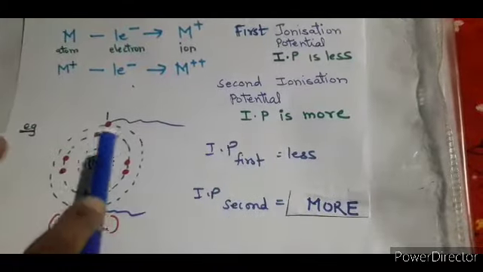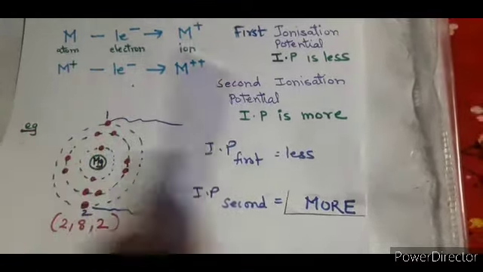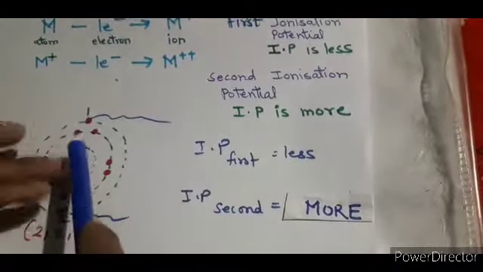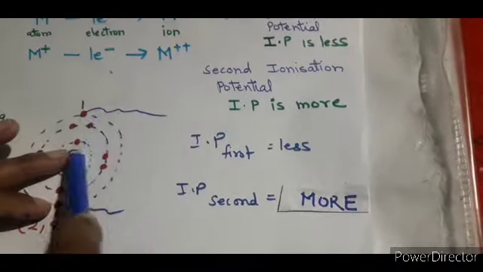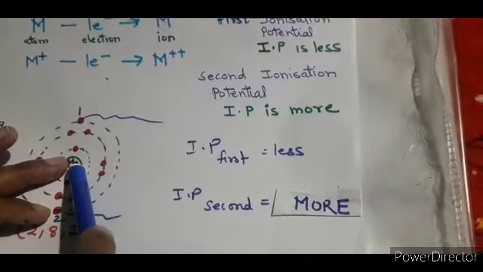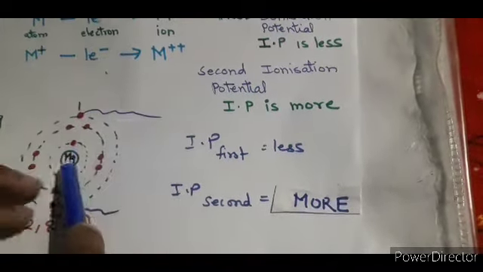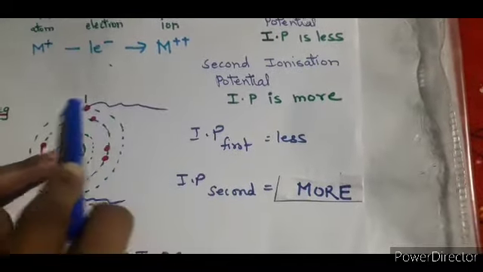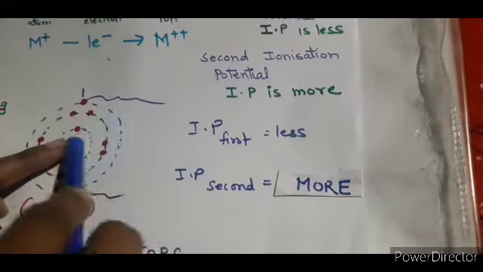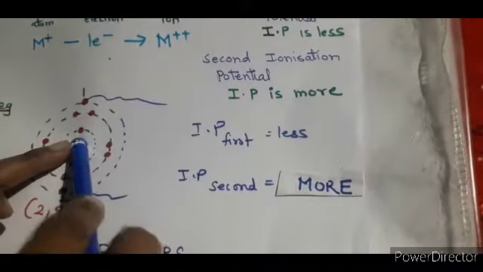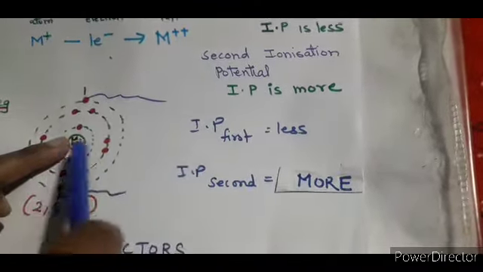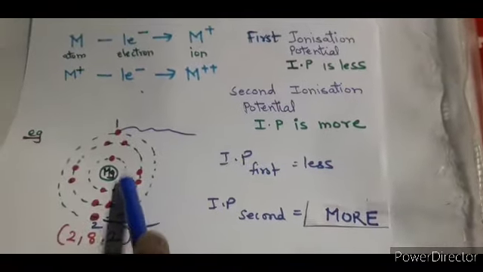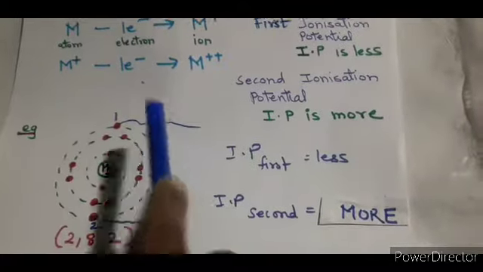Now once again try to understand why this is happening, why this ionization potential is increased, or why the first one is less. The point is that the nucleus is always attracting the electrons toward itself with a nuclear force, or a nuclear pull, exerted by the nucleus on the electrons present in the outermost orbit. So this particular attraction between the nucleus and the electron you have to break. You will break it by definitely supplying a certain amount of energy. So what is that energy? The energy is ionization potential.